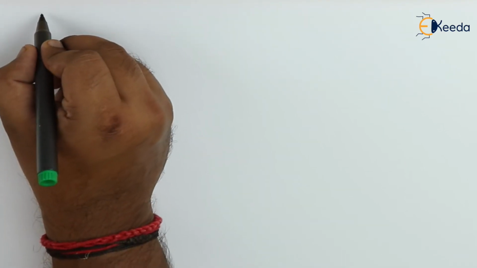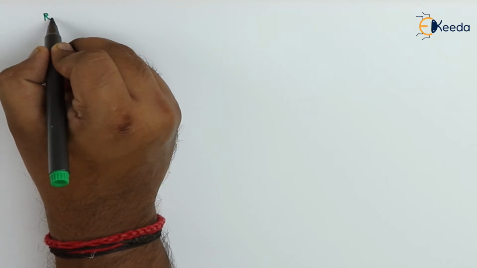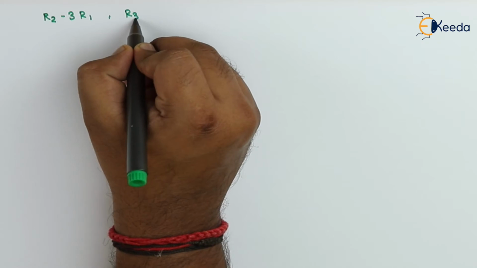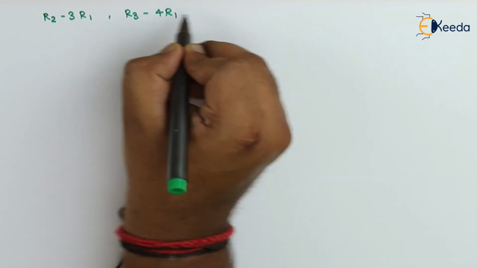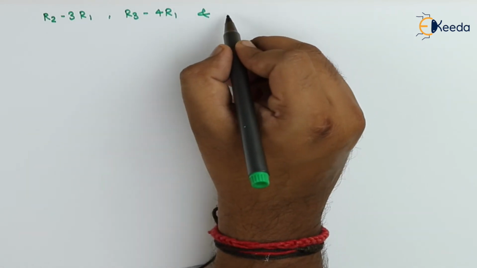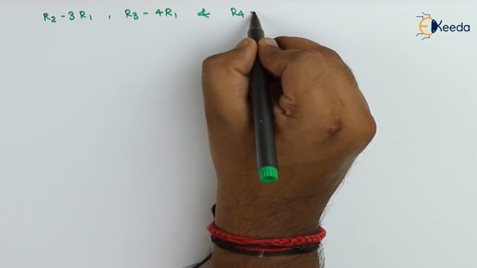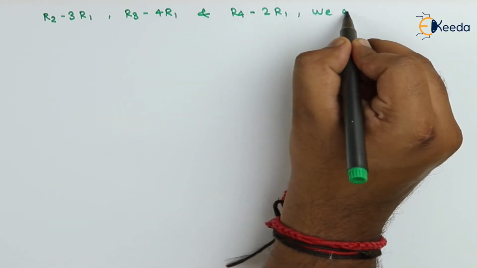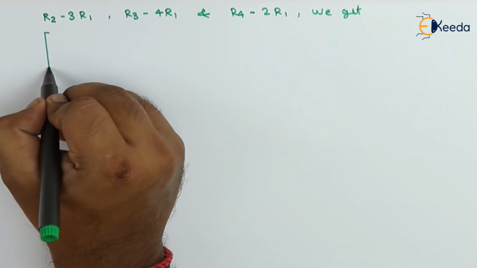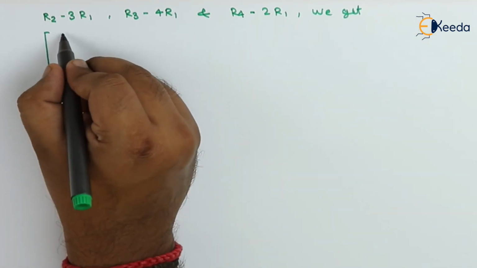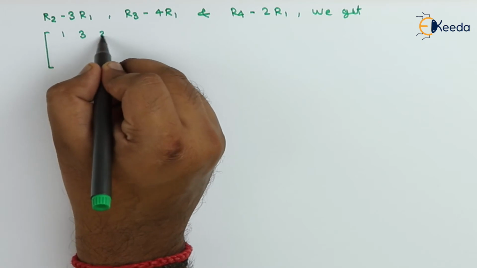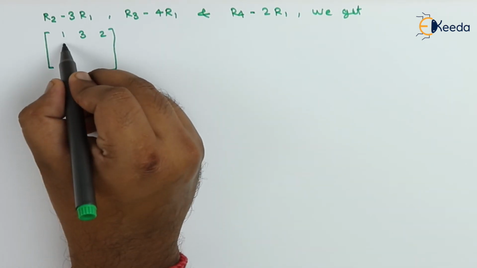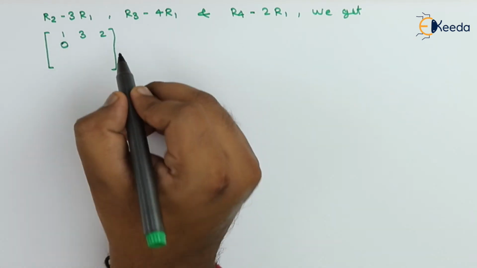So we have got R2 minus 3R1, R3 minus 4R1, and R4 minus 2R1. The first row 1, 3, 2 is going to be the same. This is going to be 0.